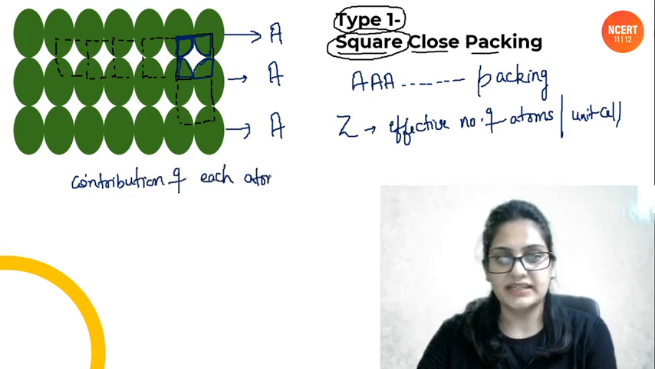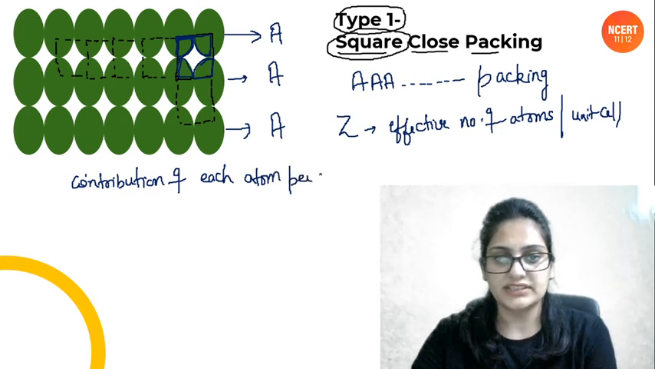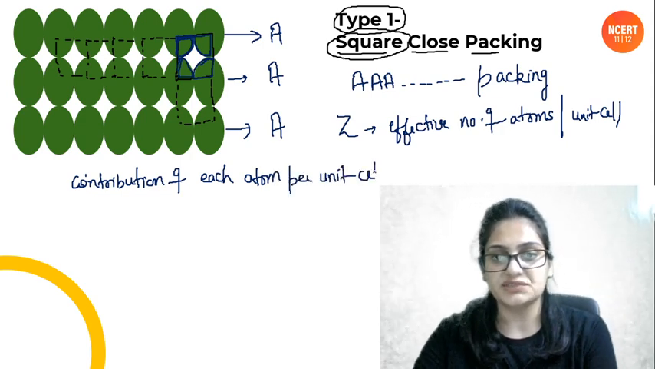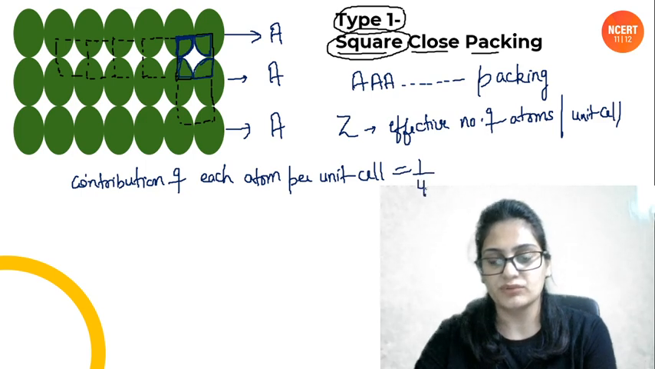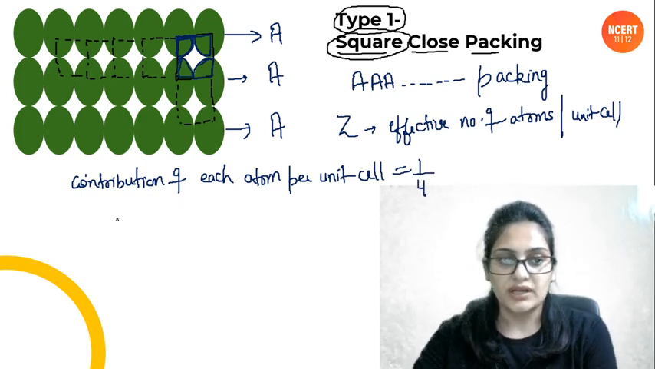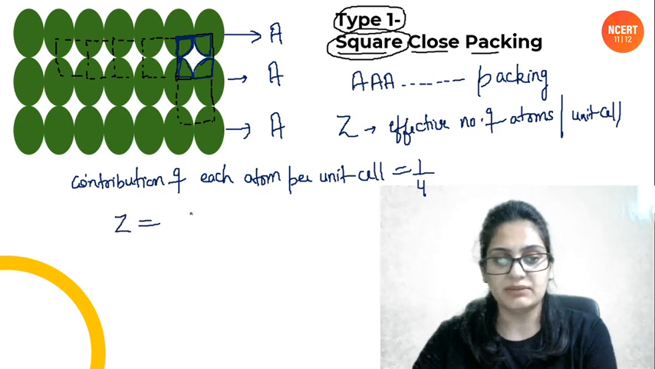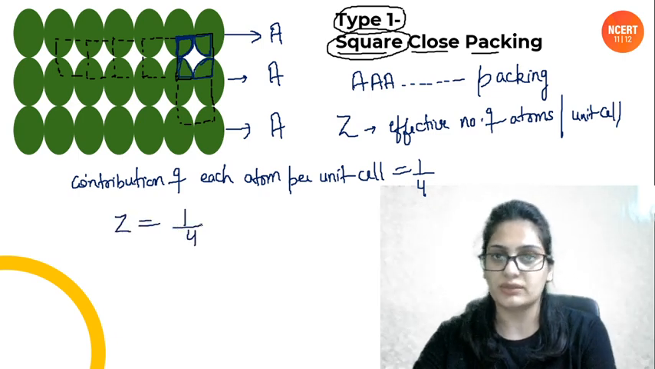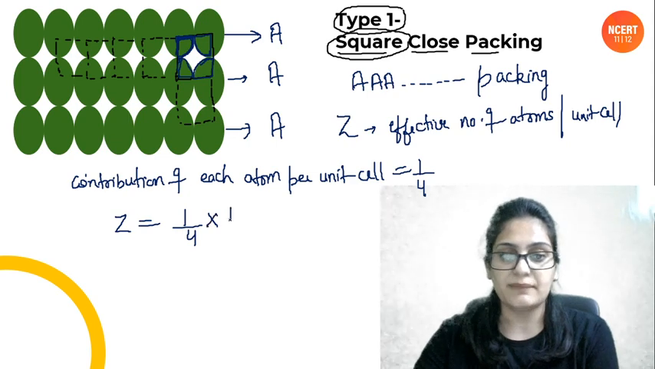per unit cell, it is how much? Per unit cell, it is nothing but 1/4, clearly. And how many such atoms are there? They are also 4. So how can you calculate Z? Z will be equal to 1/4, that is the contribution of each atom, multiplied by the 4.